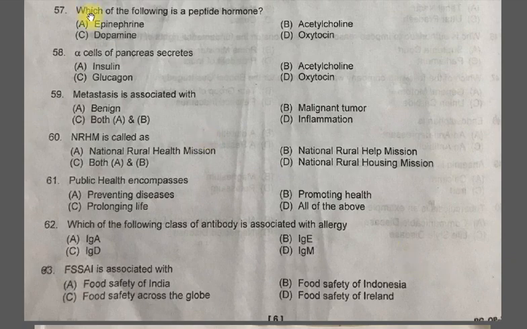Question 57. Which of the following is a peptide hormone? A. Epinephrine, B. Acetylcholine, C. Dopamine, D. Oxytocin. The correct one is the D, which is the oxytocin. 58. Alpha cells of pancreas secrete A. Insulin, B. Acetylcholine, C. Glucagon, D. Oxytocin. The correct one is the option number C, which is the glucagon.